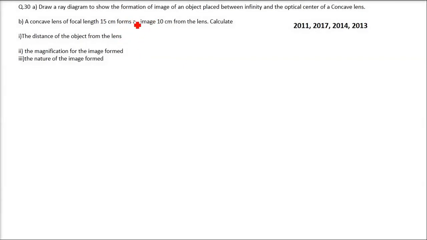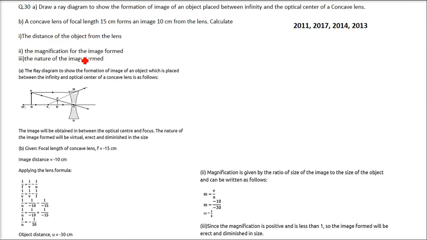Draw a ray diagram to show the formation of image of an object placed between infinity and the optical center of a concave lens. Let us take the first part first, then we'll go to the B1. So we have to draw a ray diagram to show the formation of an image of an object placed between infinity and the optical center of the concave lens. So this is a concave lens. Let me show you here.